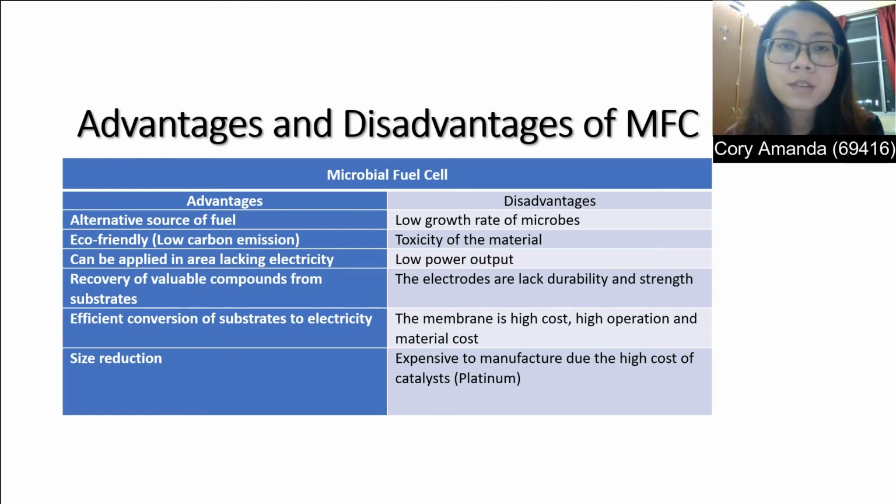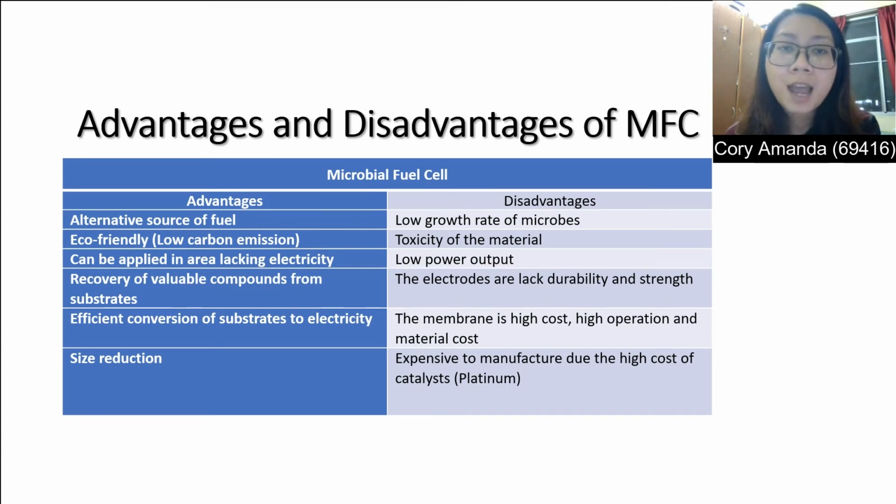Disadvantages of microbial fuel cells are the low growth rate of microbes because they are very sensitive to changes in the configuration, source of inoculums, and substrate initial pH value. If a toxic event occurs, microbial activity is inhibited and thus the power output of the MFC decreases. MFC produce low power output. So far, several MFC were simply connected in series or in parallel to overcome the low voltage or power issue. MFC have porous electrodes that allow reactant to diffuse through them to react with ions in the electrolyte.